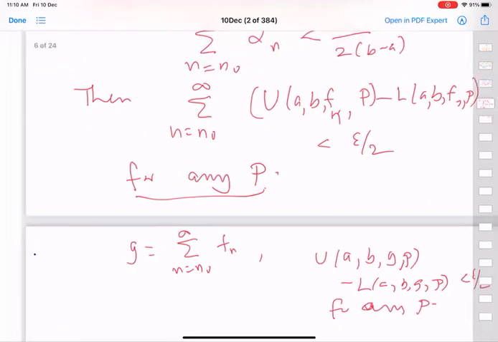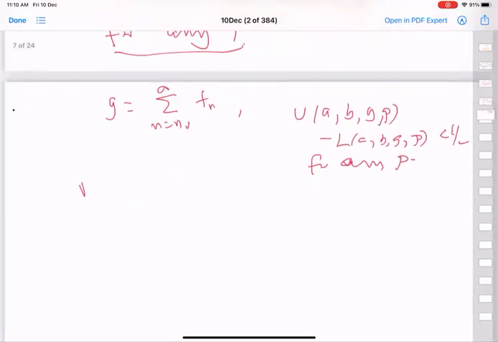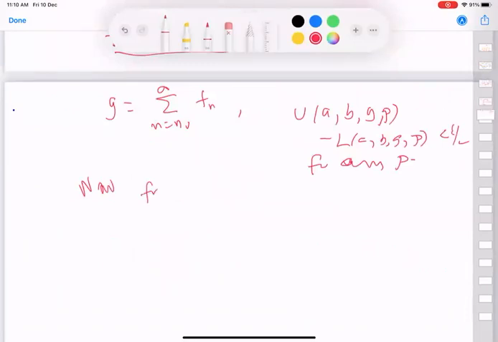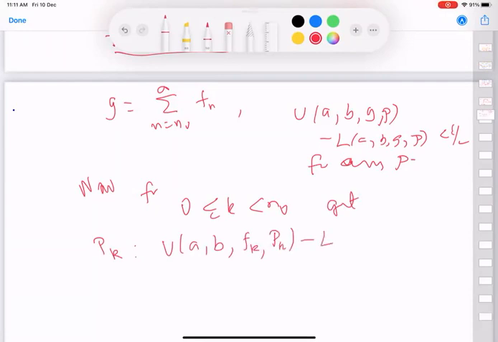Now, for 0 less than or equal to k less than n naught, our thing is starting with 0, get Pk such that U(fk, Pk) minus L(fk, Pk) is less than epsilon by 2 times n naught.